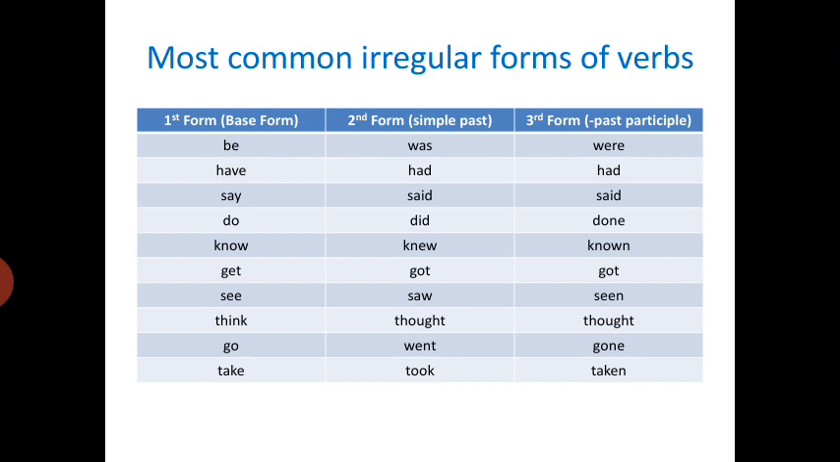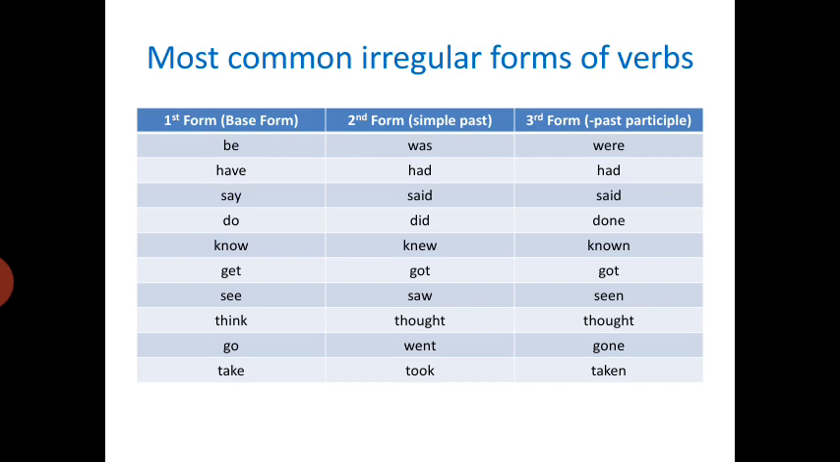Do: can you do it by yourself? Did: she did her work. Done: I have done my work. Know: I know you. Knew: she knew me. Known: they are known to us. Get: I get money from my mama. Got: she got 100 rupees.